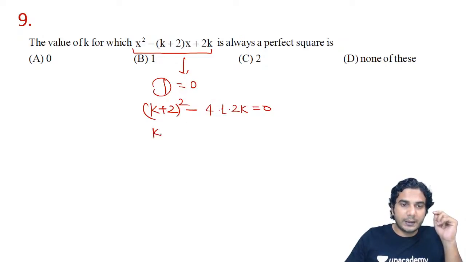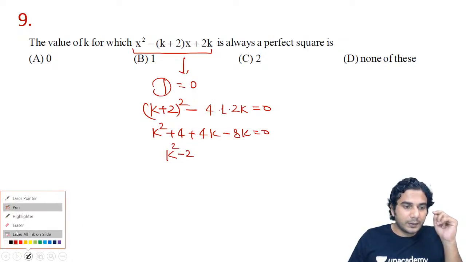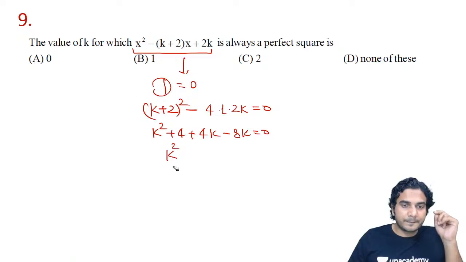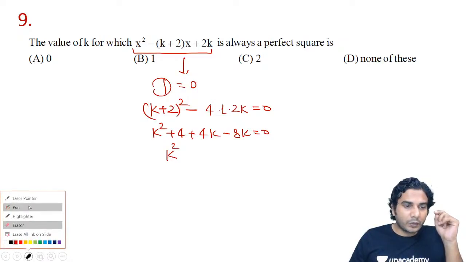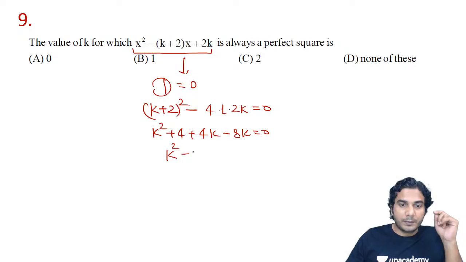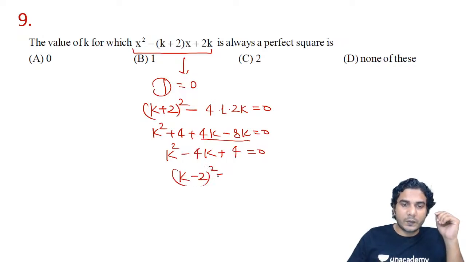So you'll get k squared plus 4 plus 4k minus 8k is equal to 0. Okay, let me write it again, one more step. So it will be k squared minus 4k plus 4, so this is minus 4k is equal to 0, which is again a perfect square. (k - 2) the whole square is equal to 0.